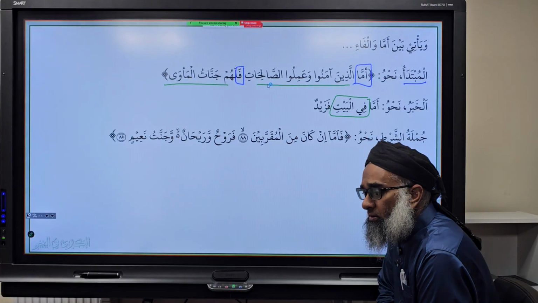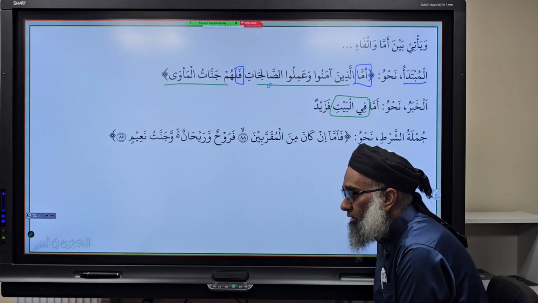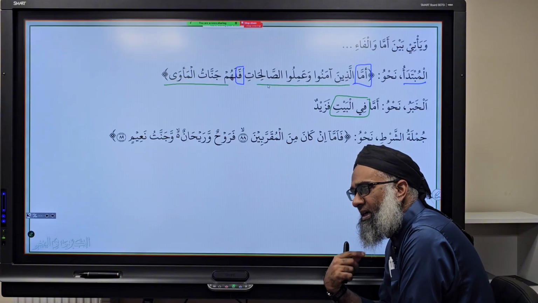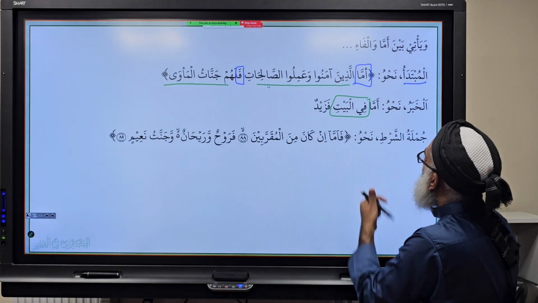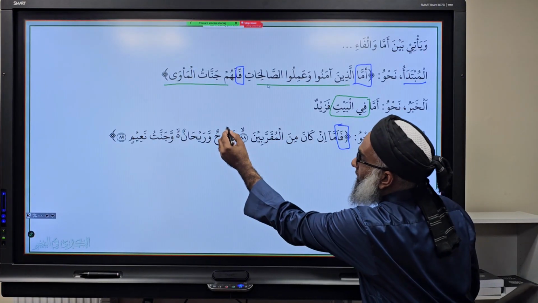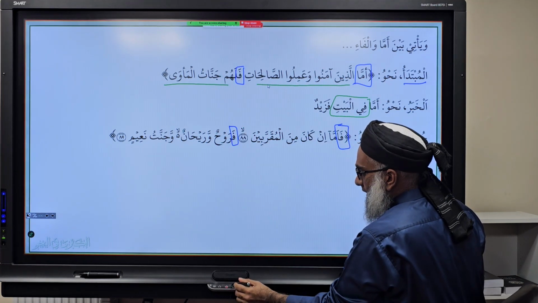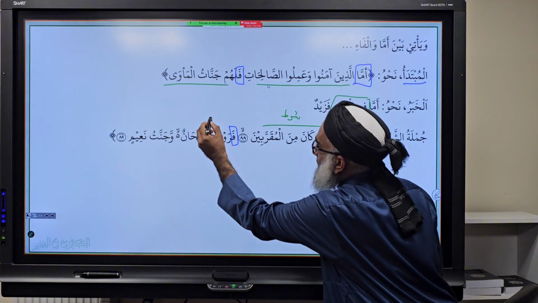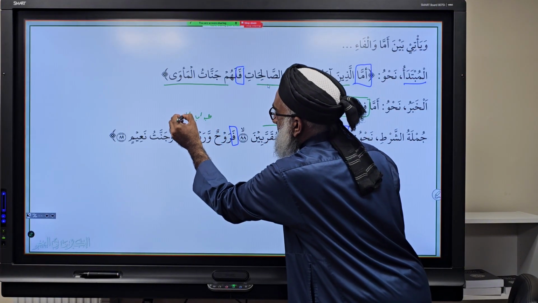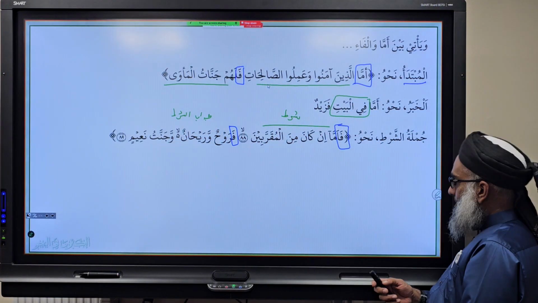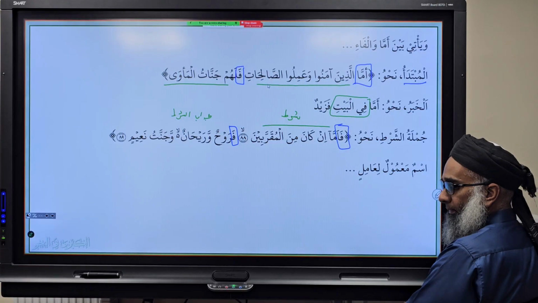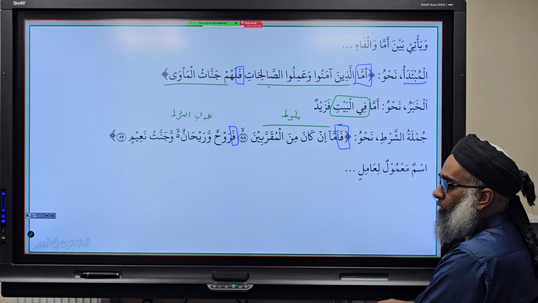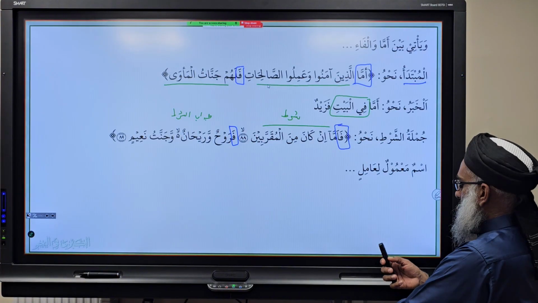Then you have jumlatu shart. What can we have? Shart. So between the amma and the fa, what do we have? The shart. And what comes afterwards? The jawab. So look, we have amma here, and then we have the fa here. What's here now? This is now shart and jawabu shart. Now shart and jawabu shart. Correct? Ismun ma'mulun li'amilin. What do we have? Ismun ma'mulun li'amilin. Okay?